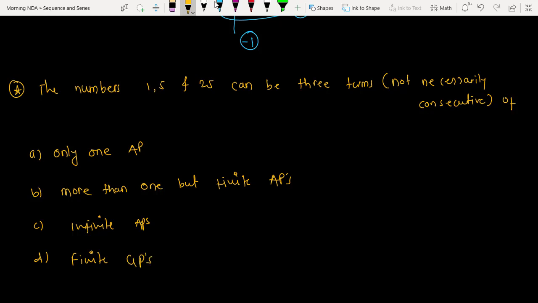So it is not necessary that they should appear consecutively. Not necessarily consecutive means they may or may not appear consecutively. So these are the options. Tell me the answer. Use the basics.